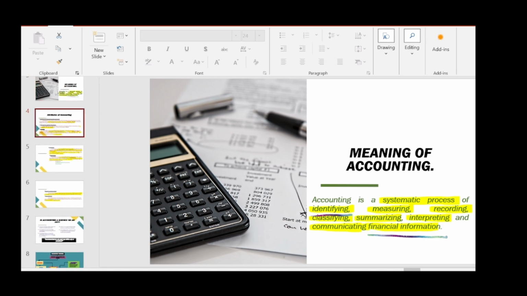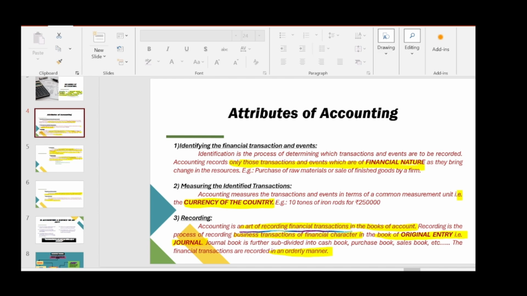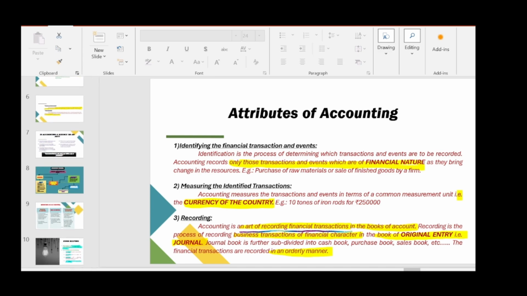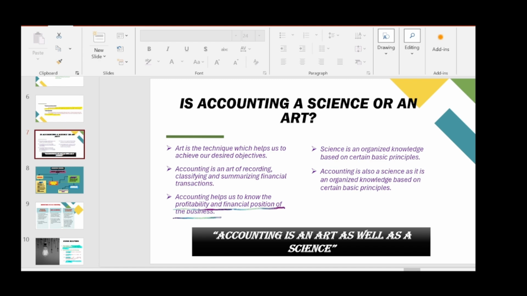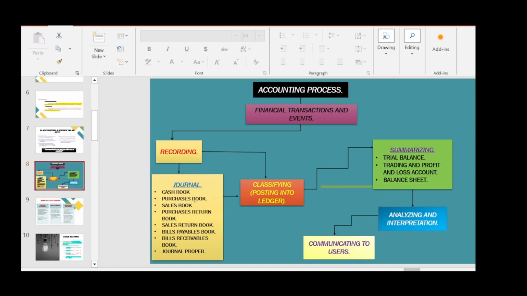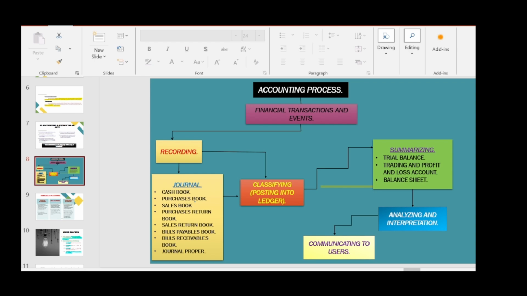And we saw what are attributes of accounting or process of accounting. And then we saw a question, is accounting a science or an art? And we had few discussion about it. And as the conclusion, accounting is an art as well as a science. So this is what we concluded after our explanation in the previous video.